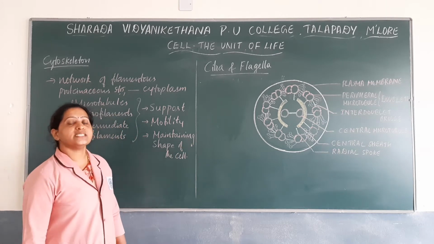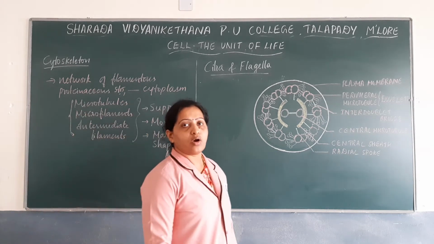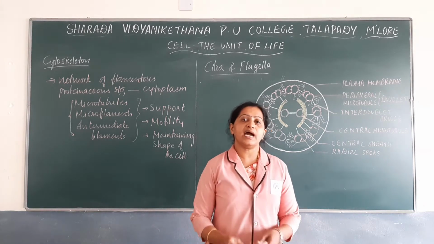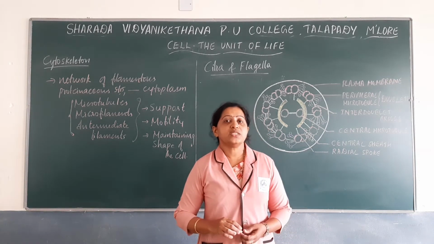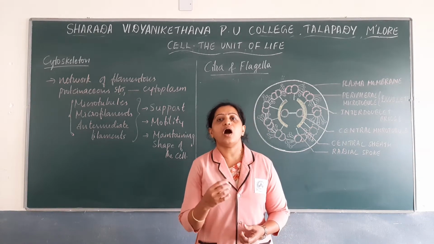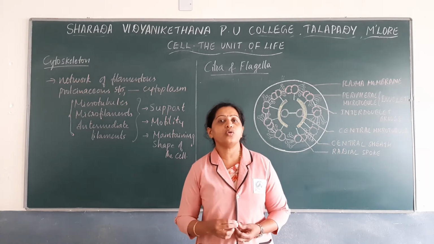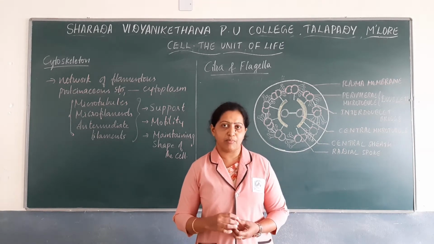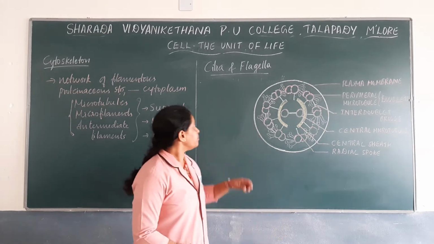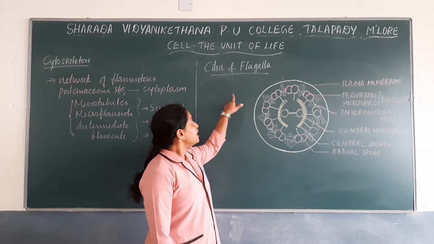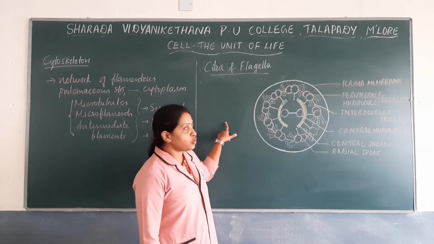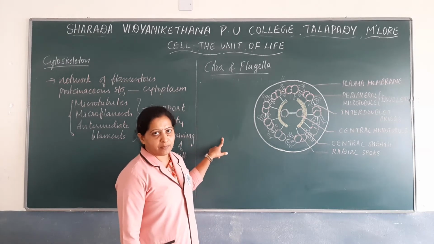So next let us discuss about cell organelles like cilia and flagella. The cilia and flagella are hair-like outgrowths from the cell membrane or plasma membrane. Cilia and flagella are thin hair-like outgrowths found on the cell membrane.